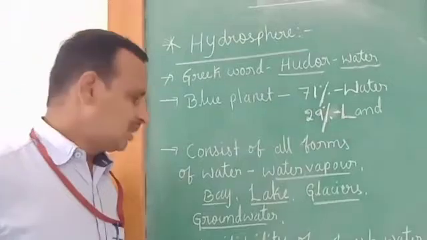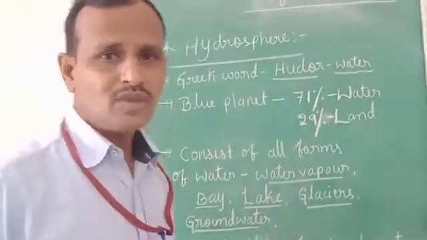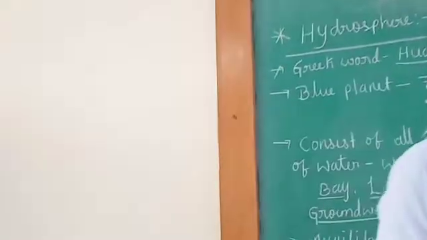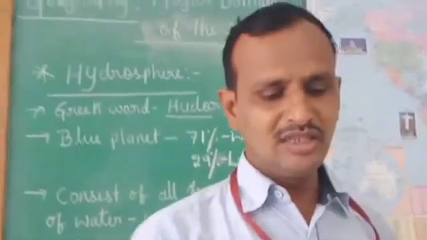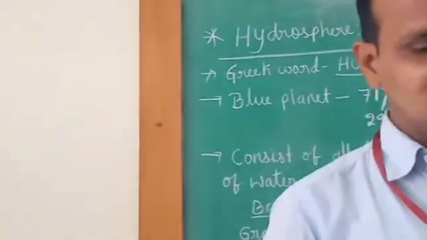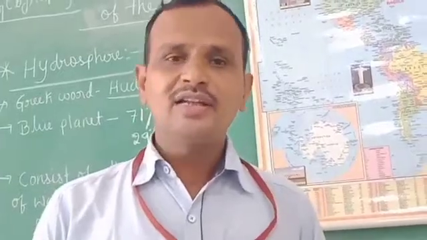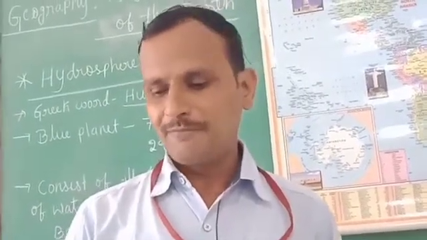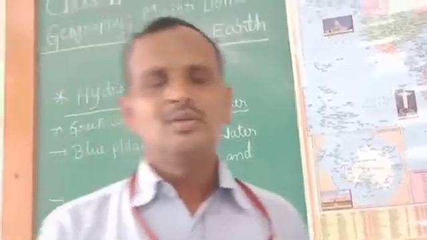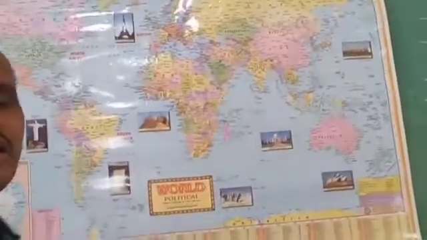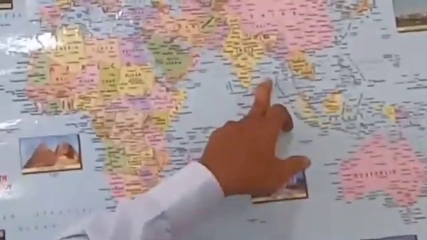And bay. What is a bay, children? A bay is a large body of water connected to an ocean or sea, formed by an inlet of land. I repeat once again, a large body of water connected to an ocean or sea formed by an inlet of land is called a bay. For example, the Bay of Bengal.